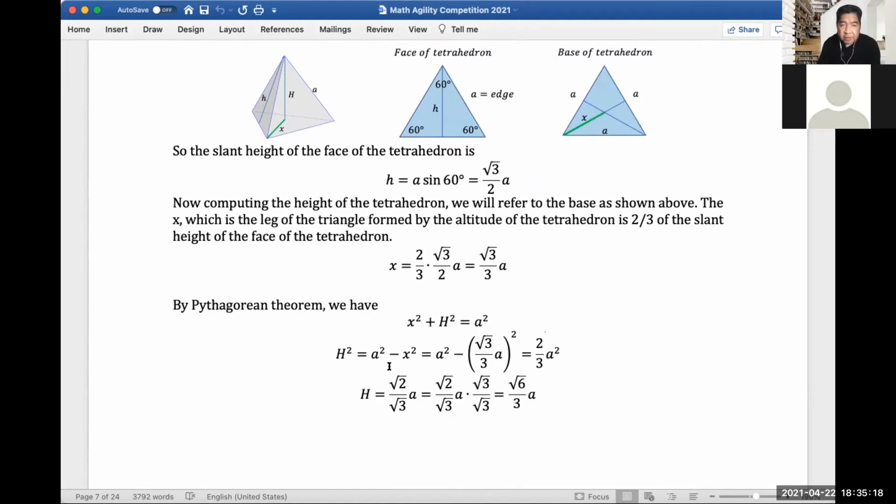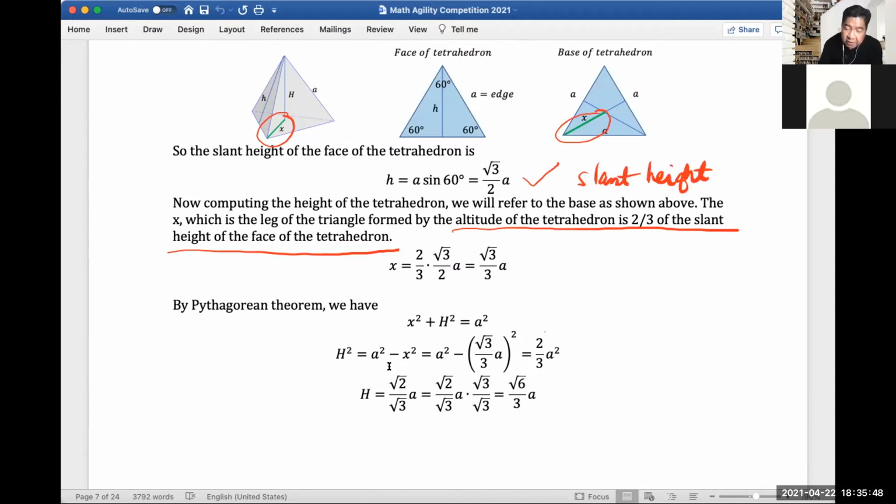Let's look at the base of the tetrahedron. This green line here is actually this green line here. One of the properties of a tetrahedron is that the altitude's foot lies at 2/3 of the slant height of the face of the tetrahedron. We already computed the slant height of the face, which is square root of 3 over 2 a.